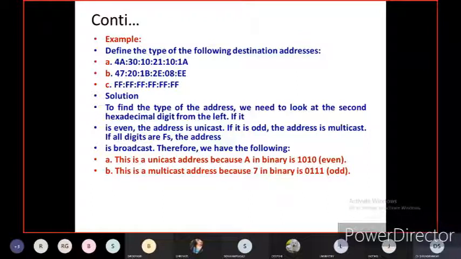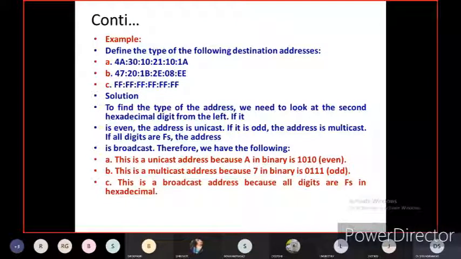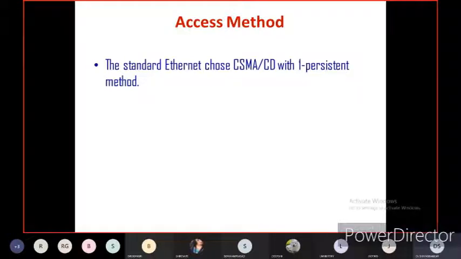In the second example, 1 1 1, that is 1 2 4, gives 7, which is odd, so it is multicast. This third one is a broadcast address because all digits are F, meaning 1 1 1 1 only. All numbers are F in hexadecimal, that's why it is called broadcast.